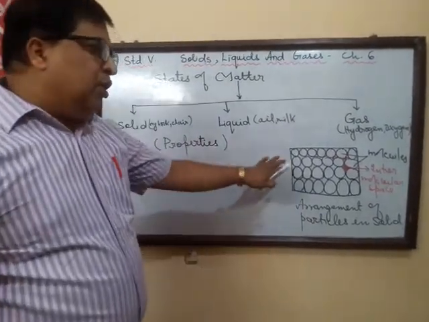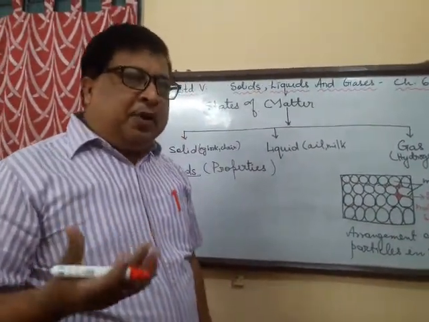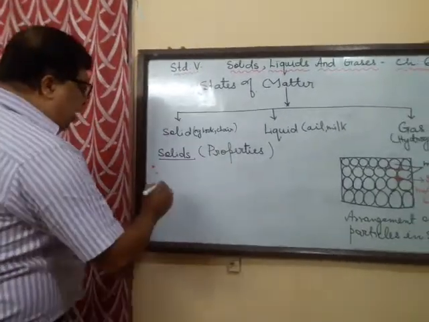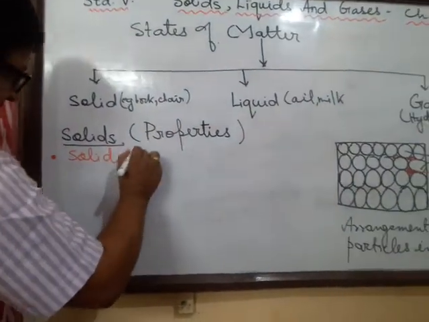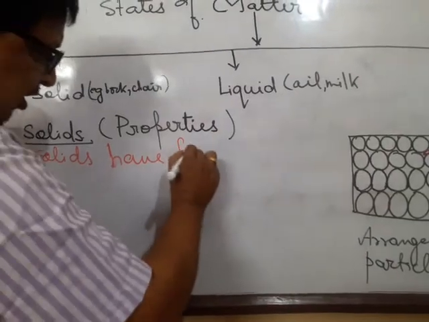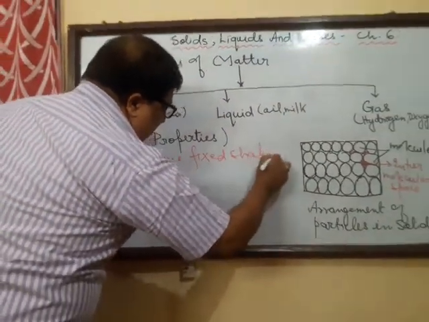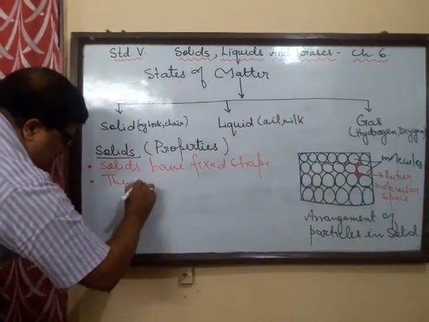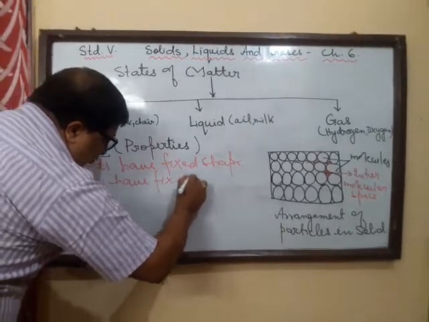Now based on this arrangement, we can list the properties of a solid in general. Number one, solids have a fixed shape. Next, they also have a fixed volume.